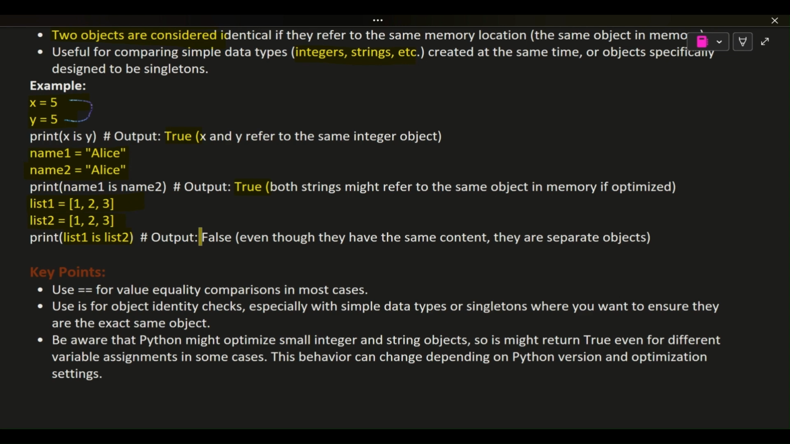Key points. Use == for value equality comparisons in most cases. Use is for object identity checks, especially with simple data types or singletons where you want to ensure they are the exact same object. Be aware that Python might optimize small integer and string objects, so is might return True even for different variable assignments in some cases. This behavior can change depending on Python version and optimization settings.